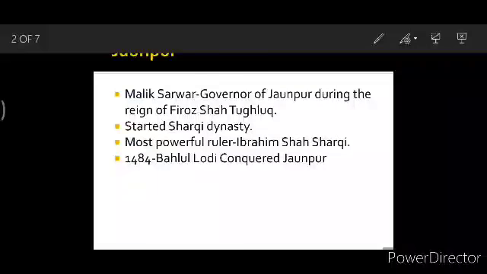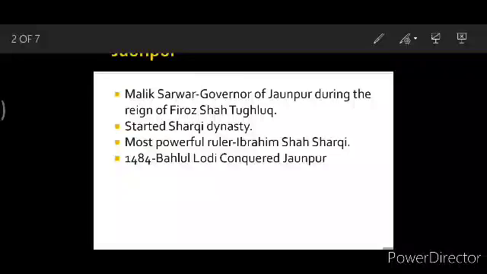I told you that he founded new towns such as Jaunpur, Firozabad and Hisar Firoza. So when we talk about Jaunpur, Firoz Shah Tughlaq appointed Malik Sarwar as the governor.